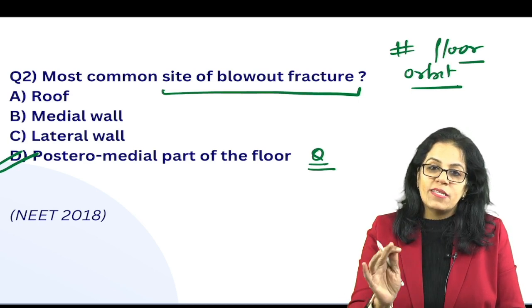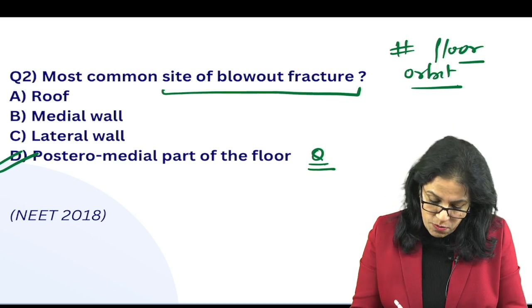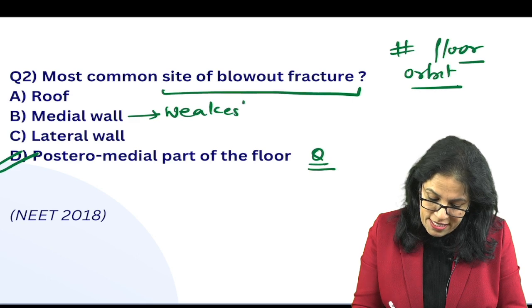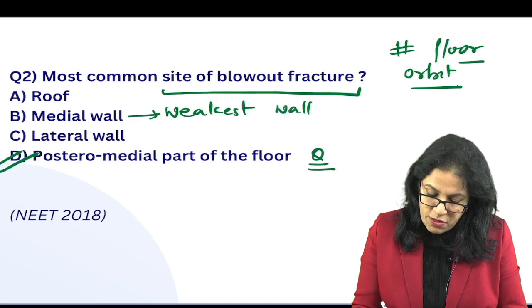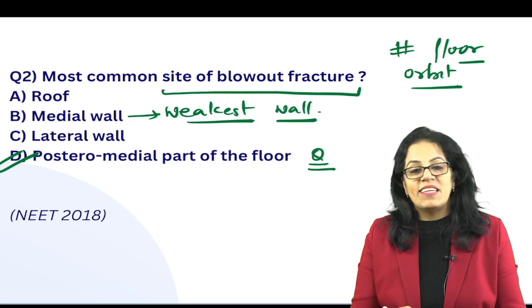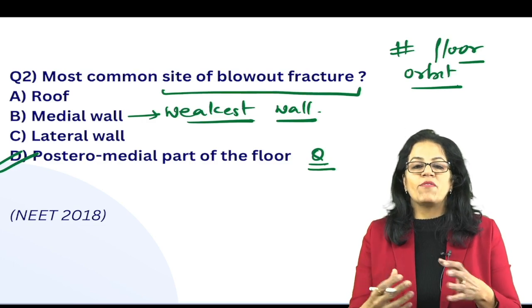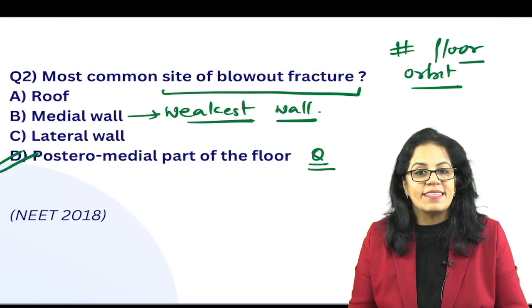Please don't confuse these two questions. The weakest wall we will always answer is the medial wall. Why is the medial wall the weakest? Because of the lamina papyracea. I think you also need to know the bones that form the orbit. You should be clear about that as well.